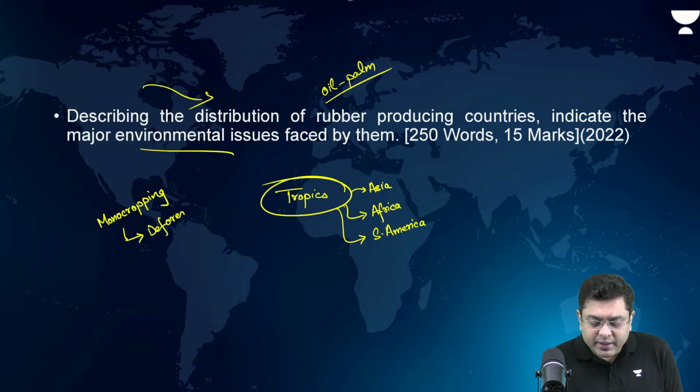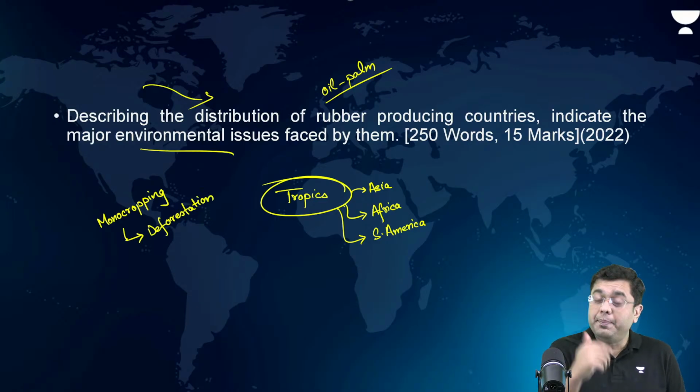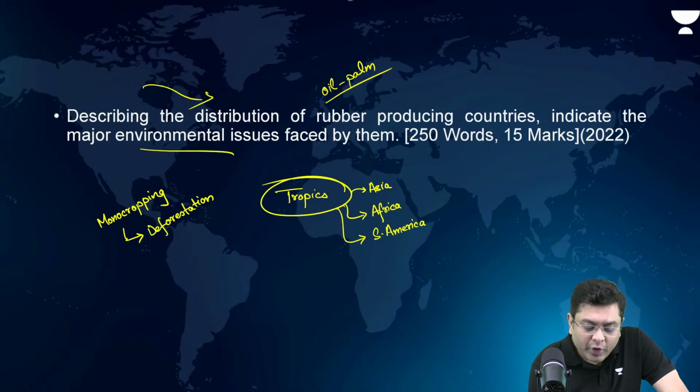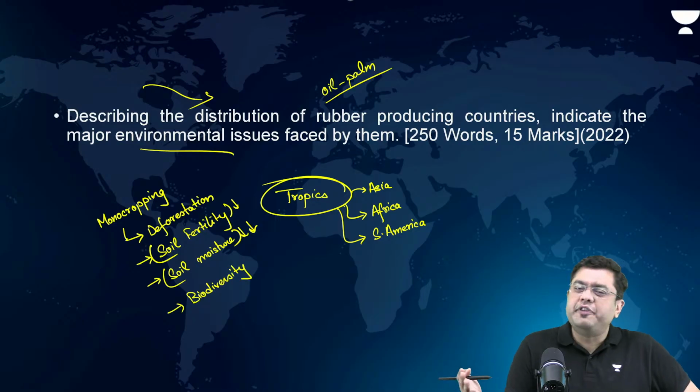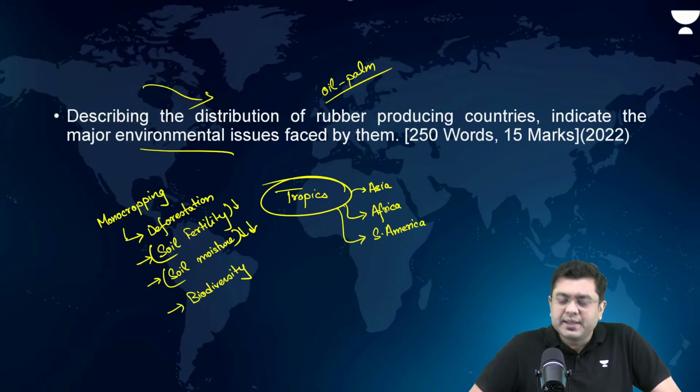Large areas are cleared in order to grow rubber, oil palm, etc. Soil fertility reduces. Then soil moisture balance worsens. Then biodiversity gets impacted. Why? Because the variety of vegetation that you have in natural forest is not there.